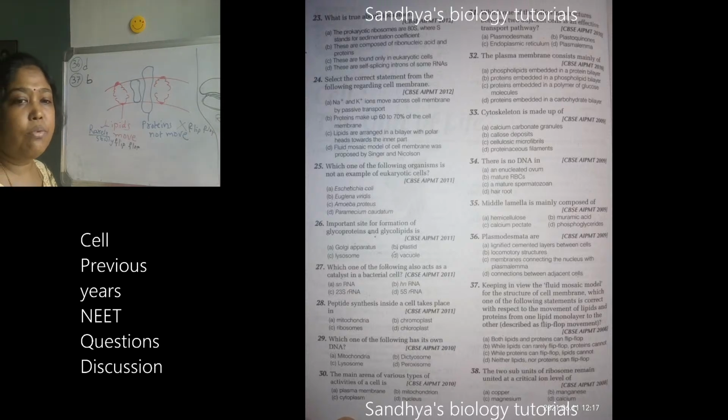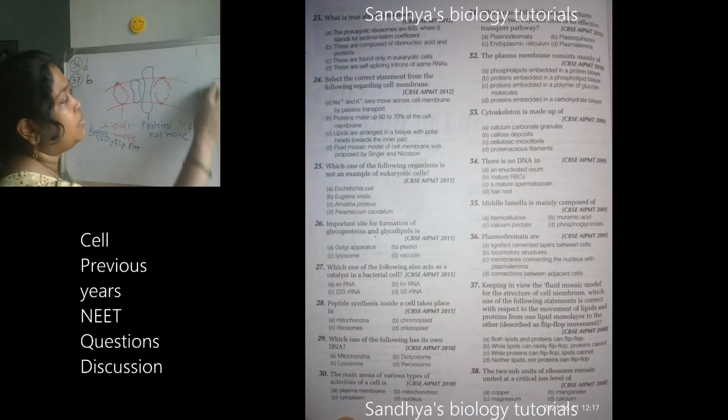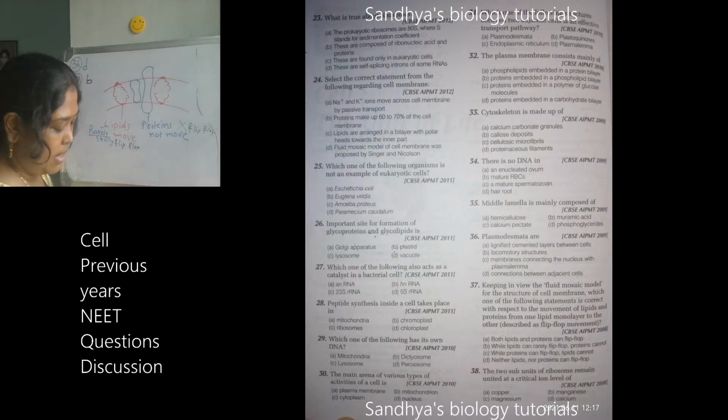For the sake of any synthesis of protein, if it is required. I will draw it here. So, the larger subunit will be there and the smaller subunit will be there. These two subunits, whenever they join, then it is called a ribosome. Ribosome is mainly responsible for protein synthesis.